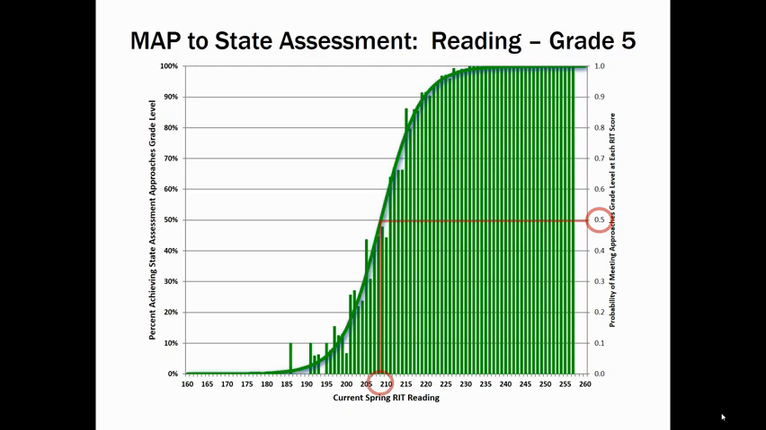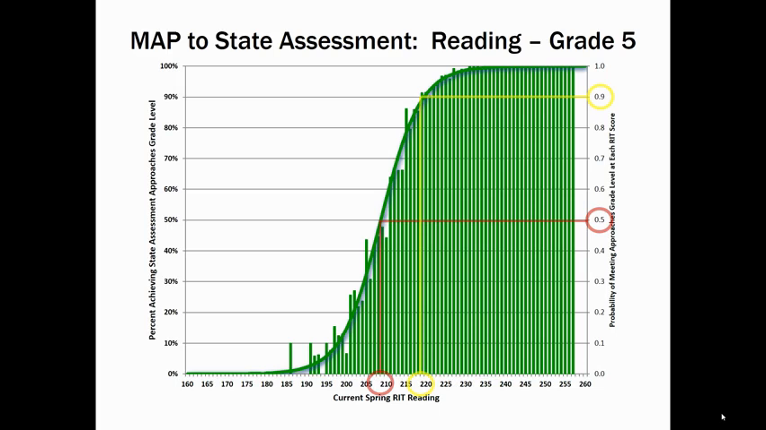NWEA can also predict what score a student would need to have about a 90% chance of getting to the approaches grade level on STAR at the end of the year. NWEA does this kind of work with students all over the state of Texas who have both MAP and STAR results. In the linking study, NWEA gives us ranges of MAP scores that indicate a student is likely to perform at a particular level of performance on STAR at the end of the year.